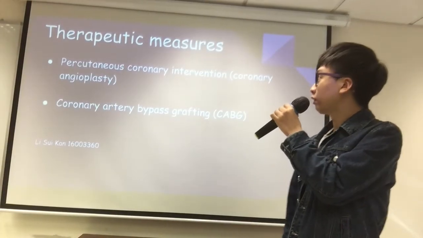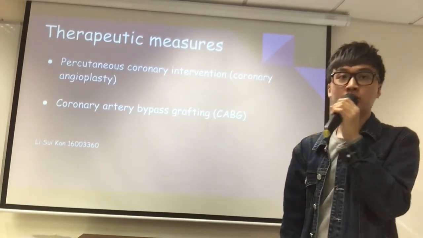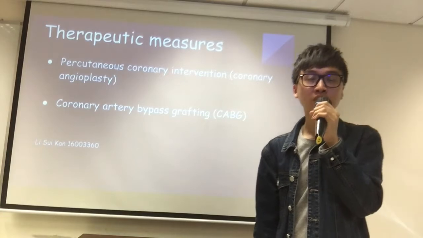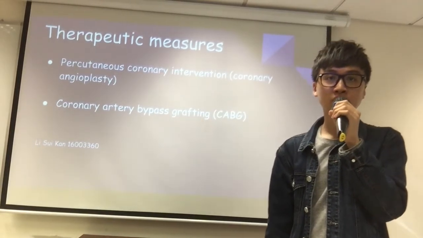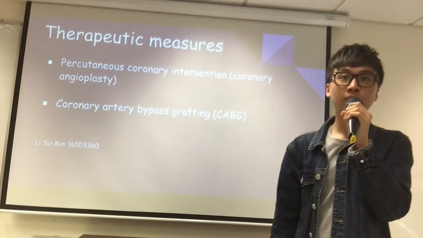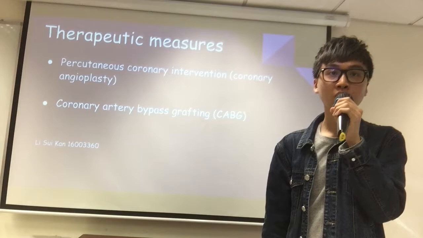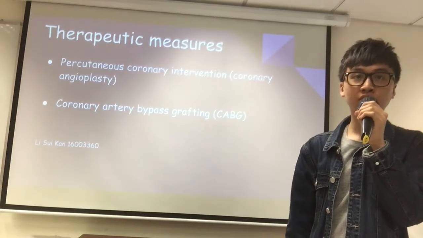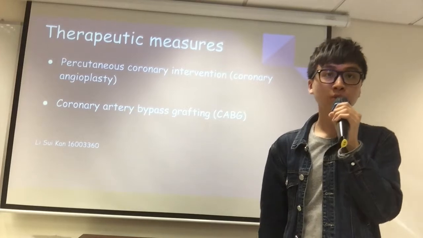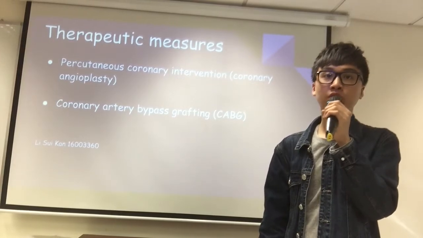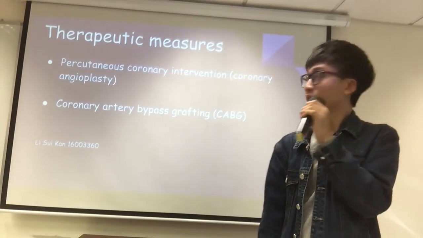Now we move to therapeutic measures. The first therapeutic measure is percutaneous coronary intervention. Percutaneous coronary intervention is a procedure used to open blocked or narrowed coronary arteries. It can improve blood flow to the heart and relieve chest pain. A small mesh tube called a stent is placed in the artery to keep it open after the procedure.